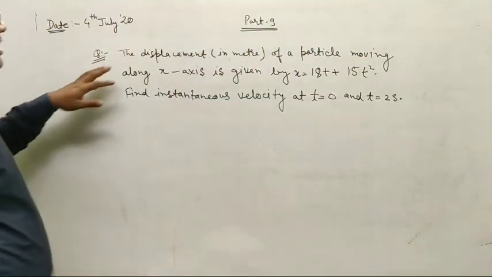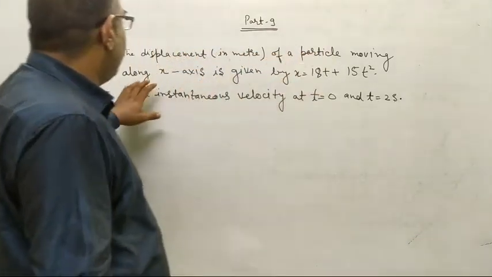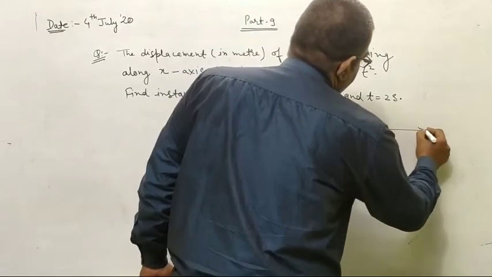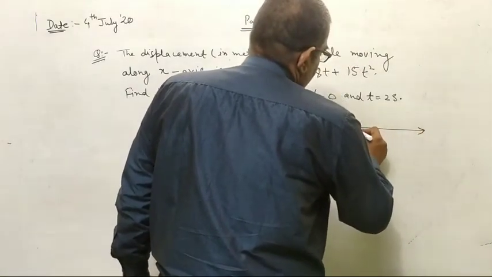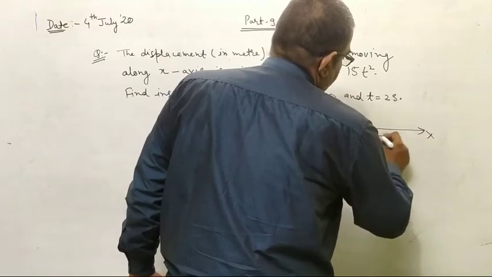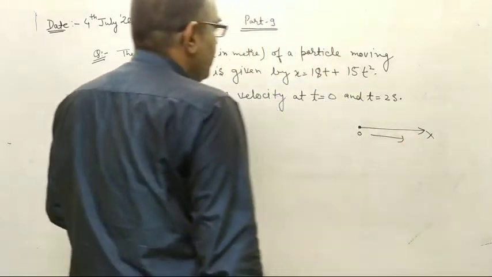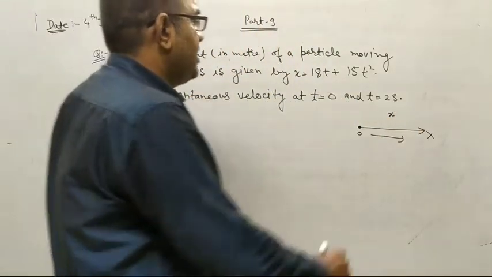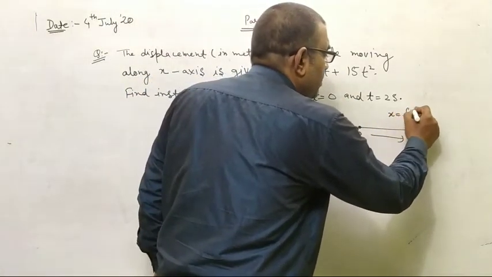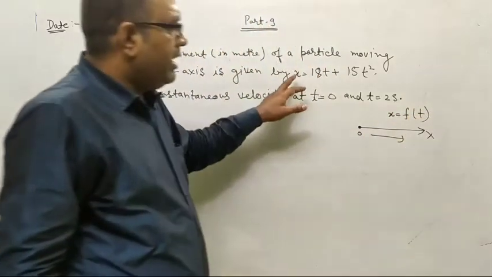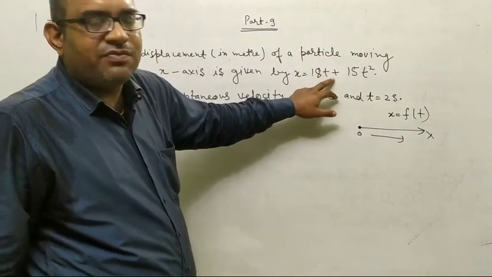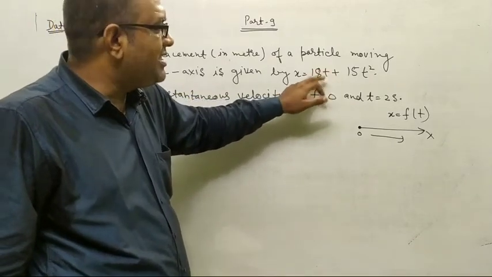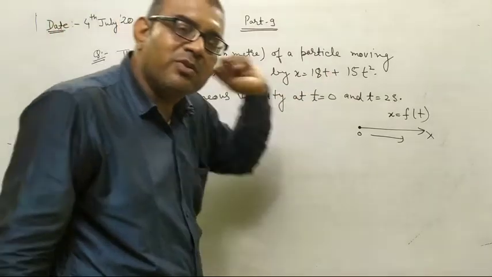Look at here, the displacement in meters of a particle moving along the x-axis is given as a function of time. Why is displacement x given as a function of time? Because we have to differentiate this displacement with respect to time.